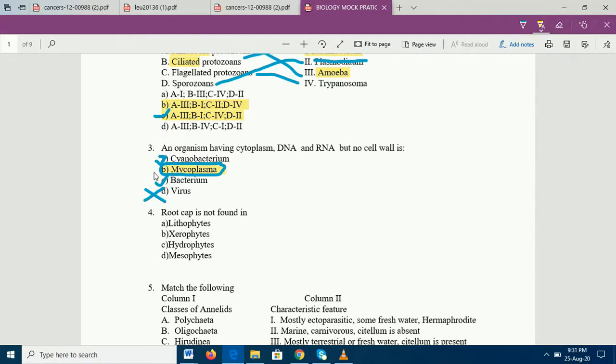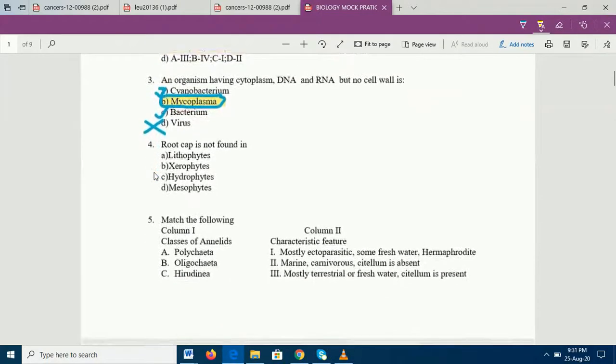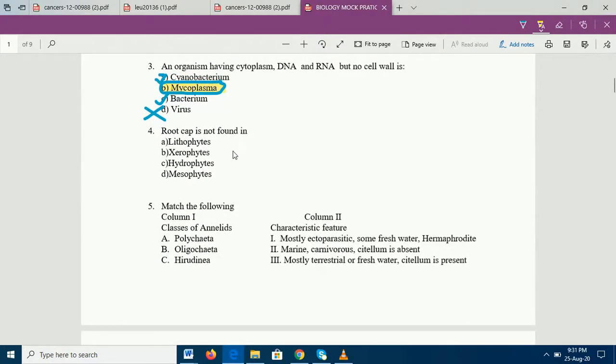Great. Moving ahead to the fourth question, a very simple, direct, straightforward question which needs no explanation. The root cap is not found in hydrophytes. This is again a straightforward question. The root cap is not found in hydrophytes. Right? Let me highlight the answer again, in a different color. Hydrophytes is the right answer.